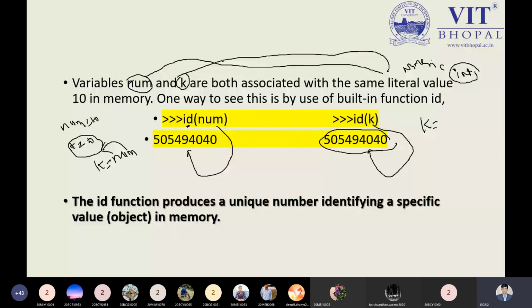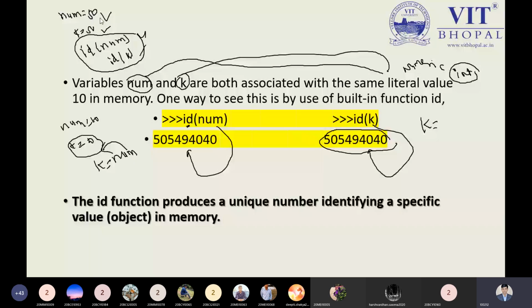Let me explain. Let me ask you a question. Suppose I'm using num is equal to 50, and k is equal to 50. Please keep in mind all these words. If I use id of num and id of k, tell me, will both unique memory location values be same or different? Same, or different? Because we are using different variables which are holding the same values.